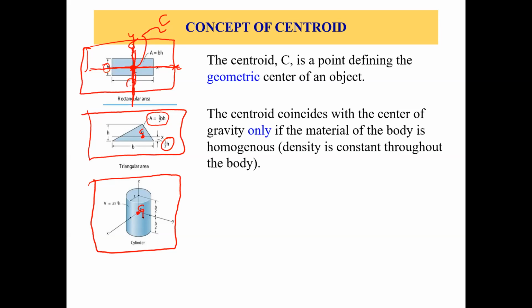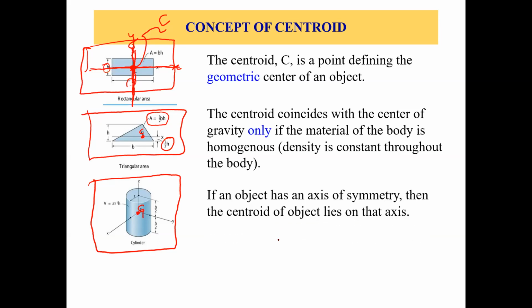Okay, some more about the centroid. If an object has an axis of symmetry, then the centroid of the object lies on that axis. If you remember, we talked about a shape that has two axes of symmetry, and at the intersection of these two axes we have the centroid, right?